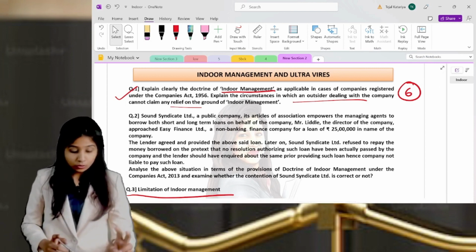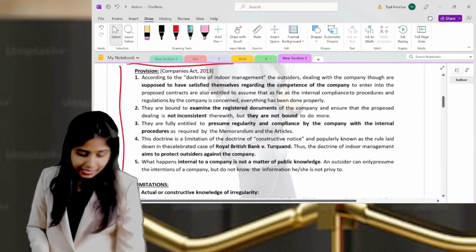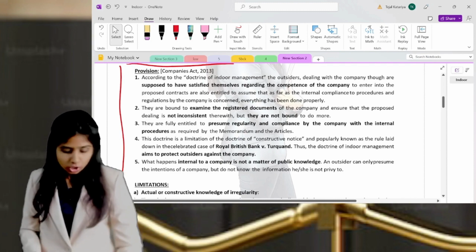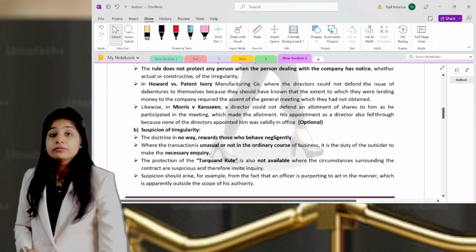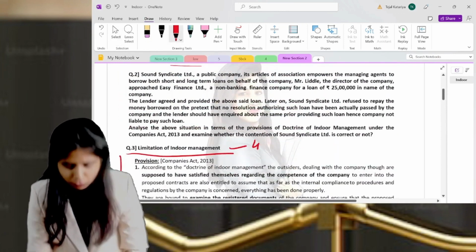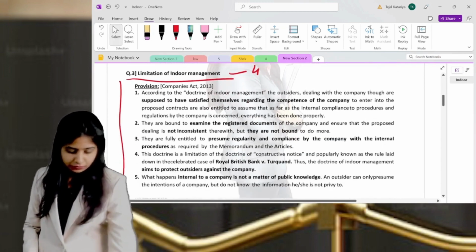The second question, question number 3, is the limitation of indoor management. No need to write the provision part. No need to write the 5 points of provision. You just write the limitation. This question will basically be for 4 marks. If you get it for 4 marks, just write the limitation. Don't write the provision part or these 5 points.